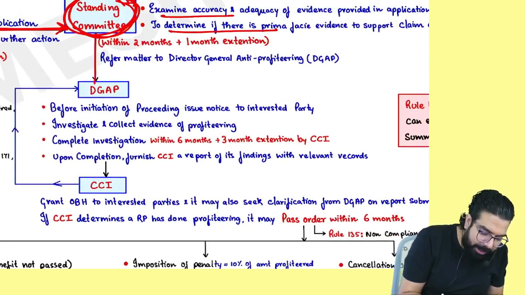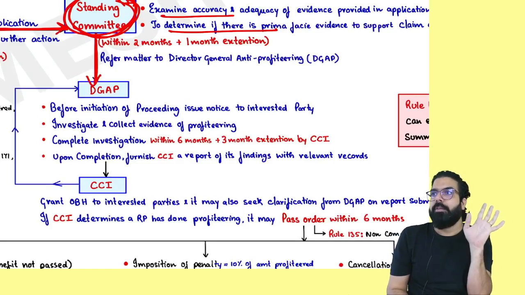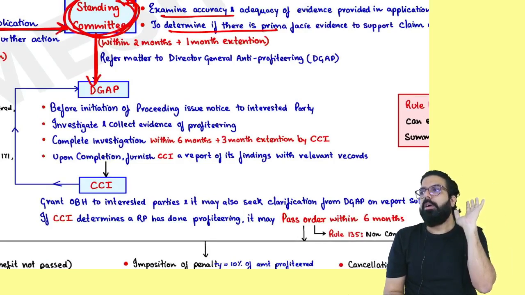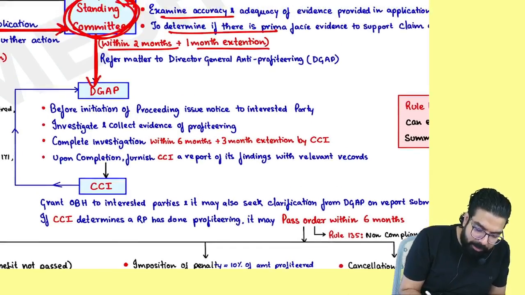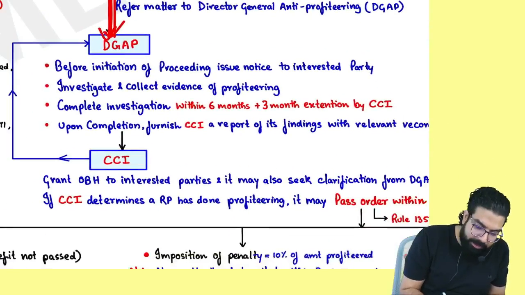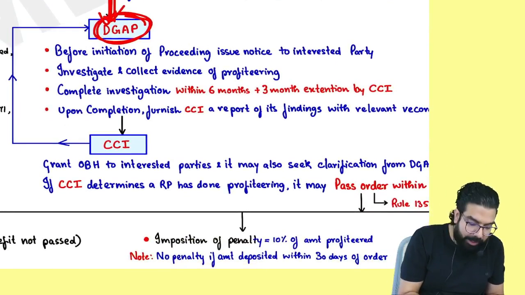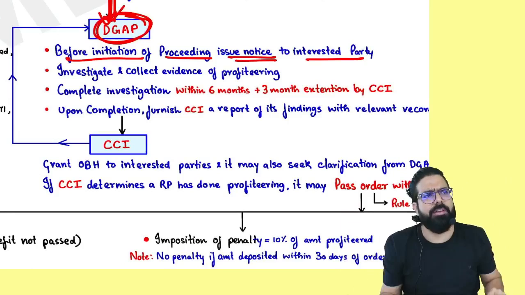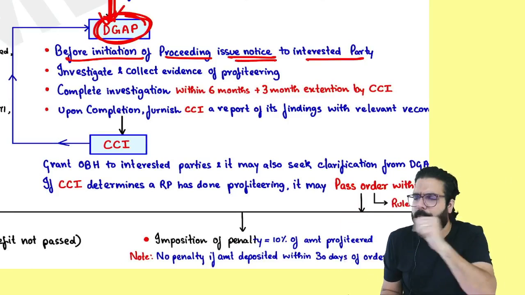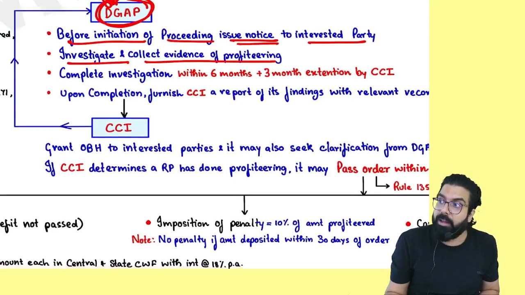And the screening committee will send their proposal saying, sir, profiteering has happened. They will send it within 2 months plus 3 months, to whom, everyone? To the Director General of Anti-Profiteering. Now the Director General of Anti-Profiteering, before initiation of proceedings, will issue a notice to both interested parties. Hey, you come here. And he will say, why are you doing profiteering? Hey, what is the problem you have with him? All this they will talk about, investigate and collect the evidence.